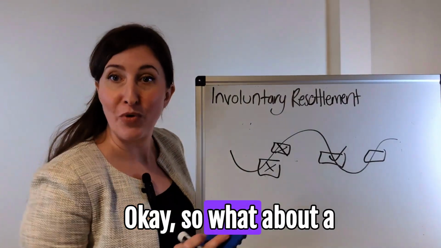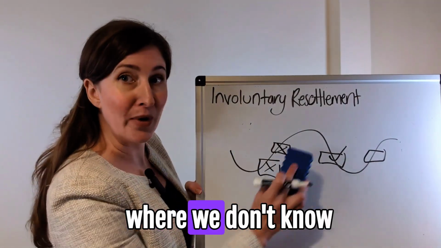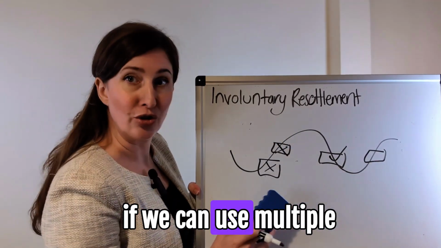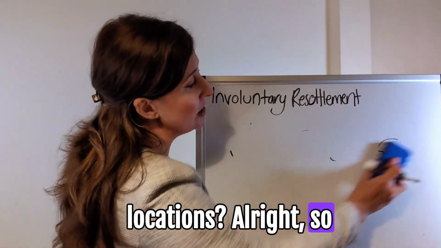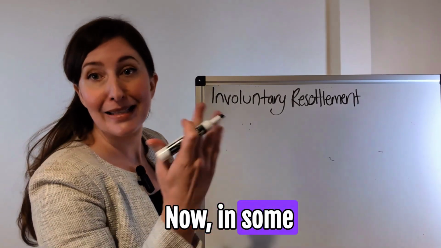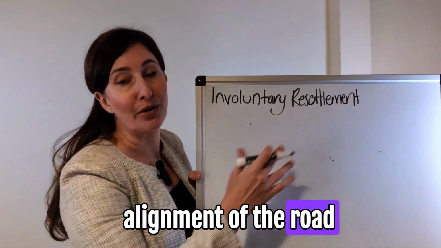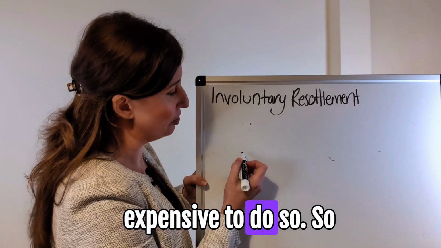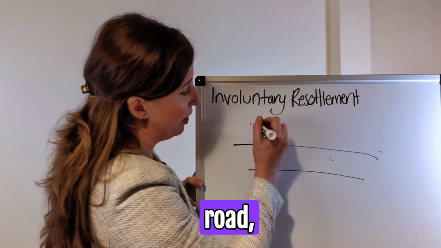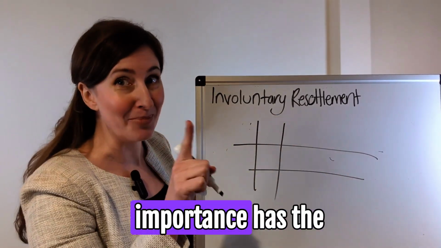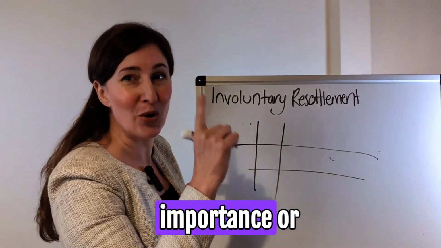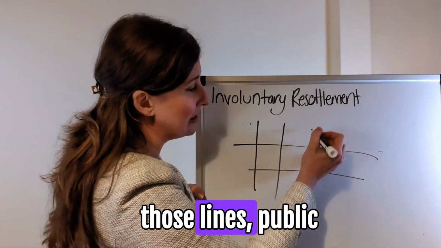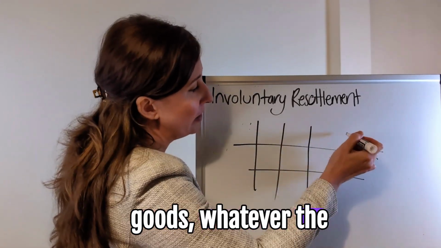Okay, so what about a different scenario where we can't use multiple locations? All right, so let's do a road. Now, in some instances, the alignment of the road can be adjusted, but in some cases, it cannot. It'd be very, very expensive to do so. So let's say we've got our road, and it's a road of state importance. It has to be of national importance or something along those lines. Public goods, whatever the parameters were.